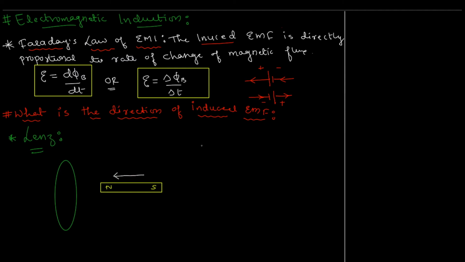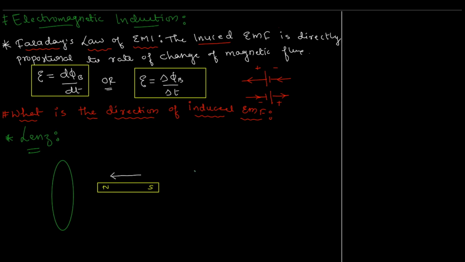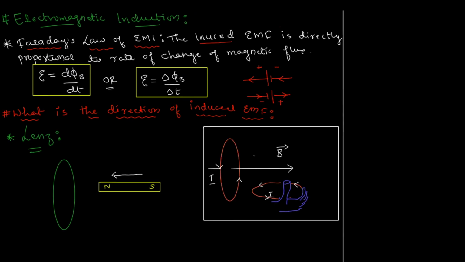And let's say for now we are moving in this direction. The things you should be knowing before understanding this law is this. You need to know the direction of magnetic field produced by a current carrying coil.